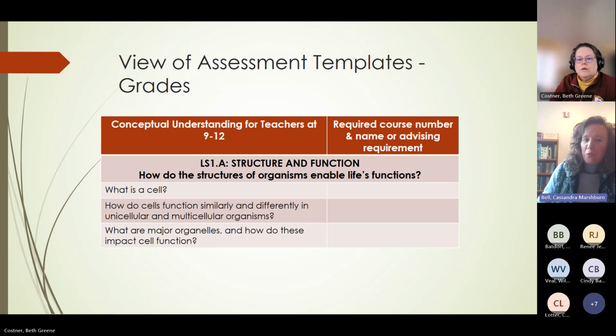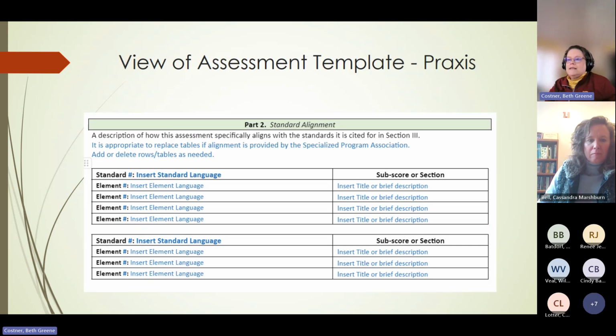Okay. It's just, once you have this form done, then you've got that done too. So that's where. Don't feel like you have to do what's in the standard template on that one, because you have already done it. And then Praxis looks a little bit different in part 2 because of how Praxis is set up. So you're going to say it aligns with the standard in this element, and here's the subscore of the section that it aligns with. So it's just a little bit more straightforward.